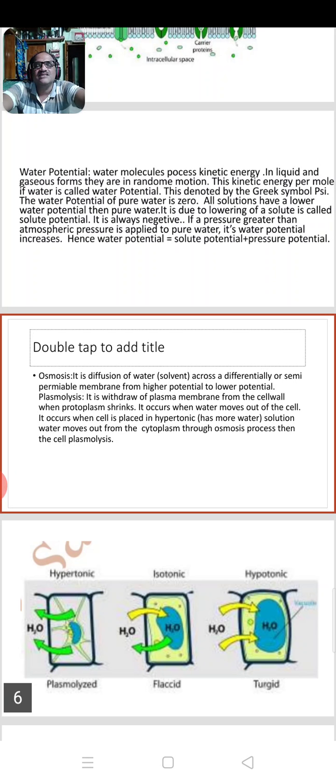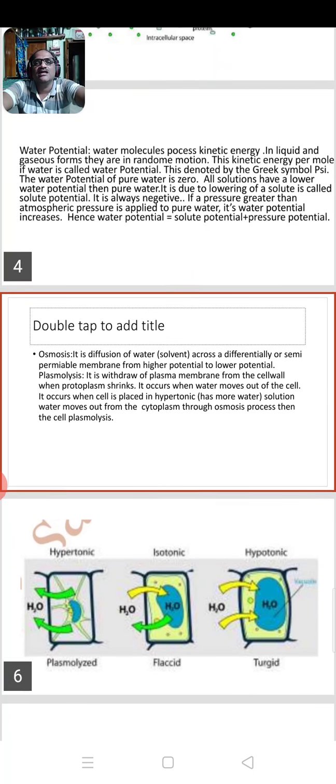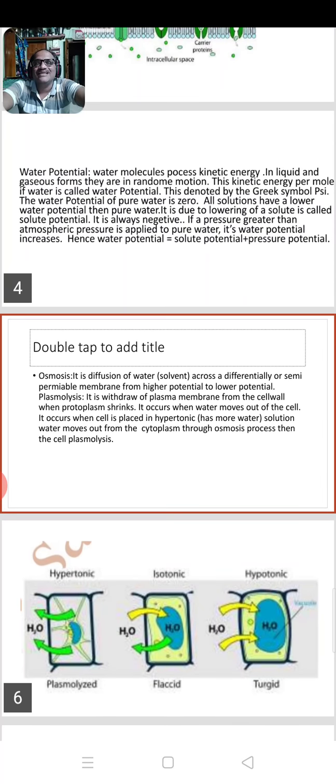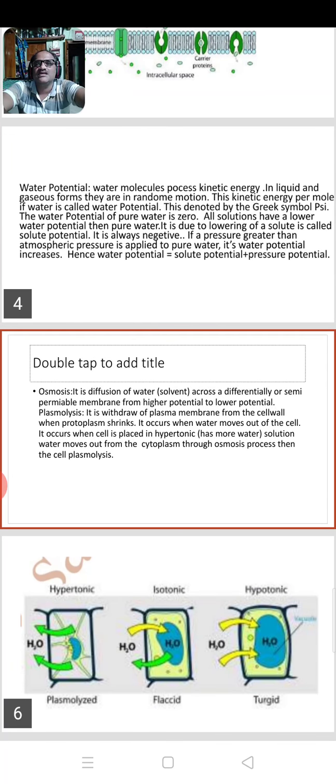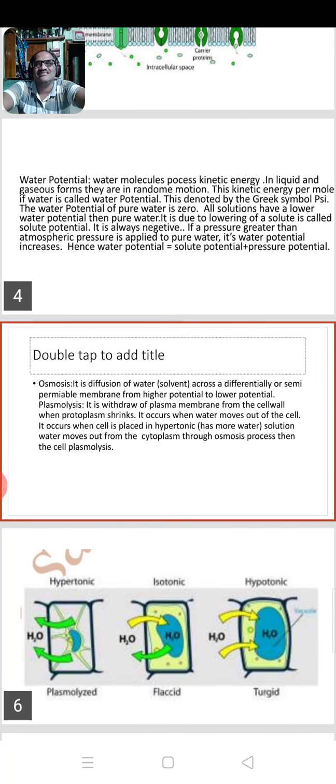If a pressure greater than atmospheric pressure is applied to pure water, its water potential increases.